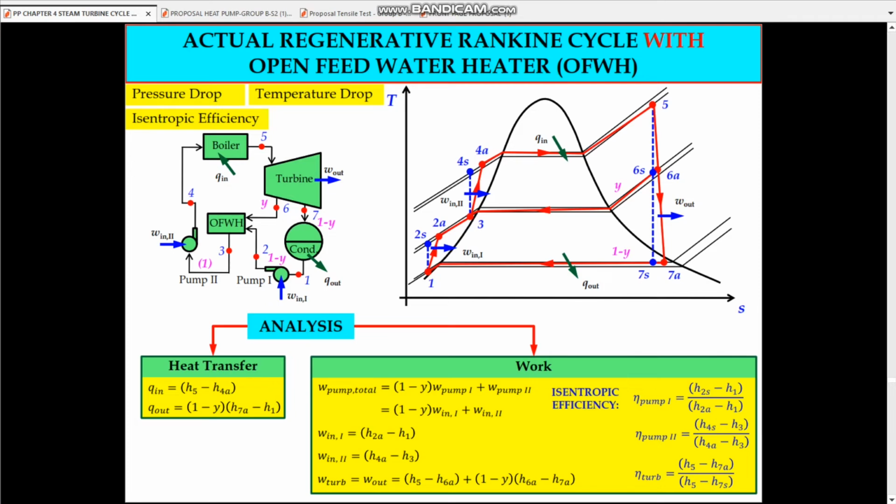For the individual formulas, W in 1 equals H2A minus H1, and W in 2 equals H4A minus H3. For the W turbine, W out equals (H5 minus H6A) plus (1 minus Y) multiplied by (H6A minus H7A).